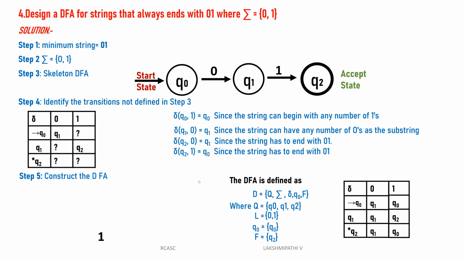That is only it. Then after that we can go for constructing the DFA according to the transitions we have given. Go to the q0. q0 is the starting state. q0 of 0 is q1.